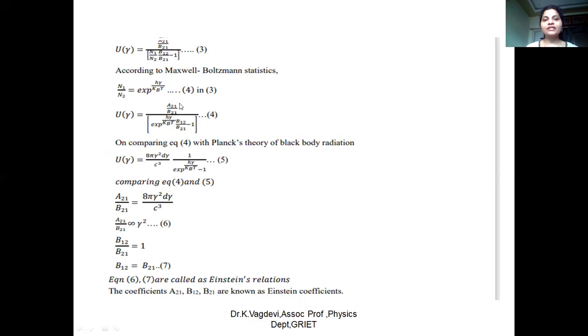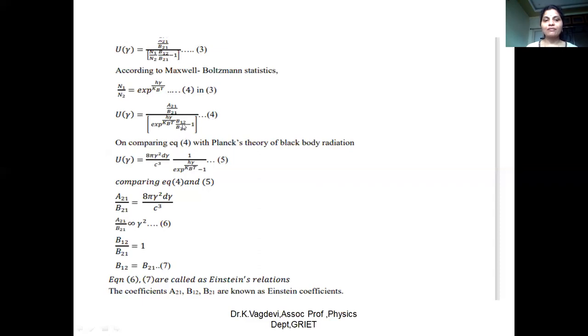Now, we have to compare this equation with Planck's theory of black body radiation. Planck's theory of black body radiation, in some classes we can derive it, but here we are taking it directly. You need to remember this equation for a while. So U nu is equal to 8 pi nu square d nu by c cube into 1 by exponential h nu by kBT minus 1. Now we need to compare equations 4 and 5. So U nu is equal to U nu. A21 by B21 is equal to 8 pi nu square d nu by c cube, numerator with numerator, and the denominator has to be compared: exponential h nu by kBT with exponential h nu, B12 by B21 minus 1.